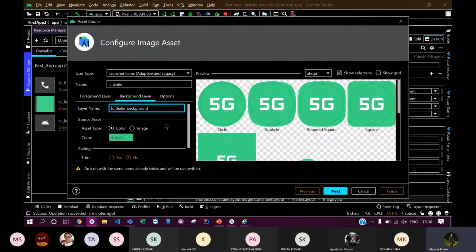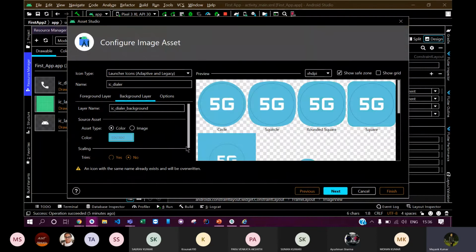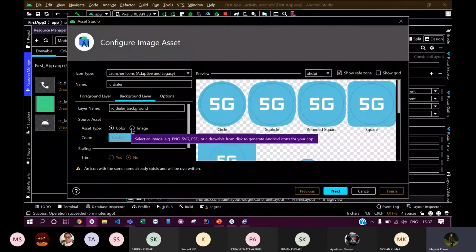Now let's come to the background layer part. Here you can use the background. Currently this background is green, so you can change it to any color you want. Let me try to change it to something like this. I'm using this, and you can see that my background has changed. Not only color, you can also use an image in the background as you like.